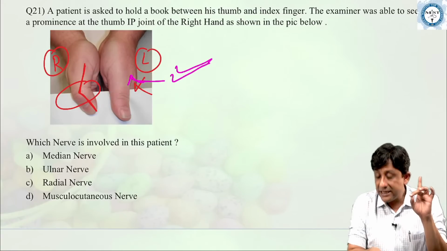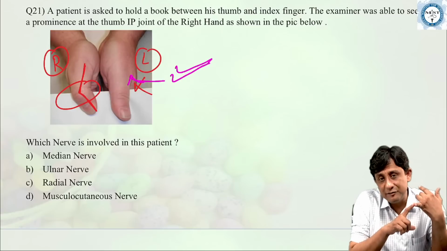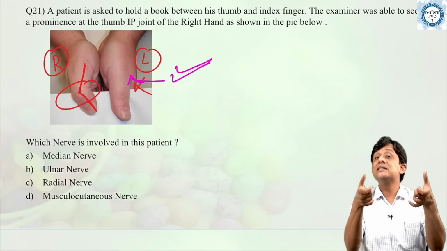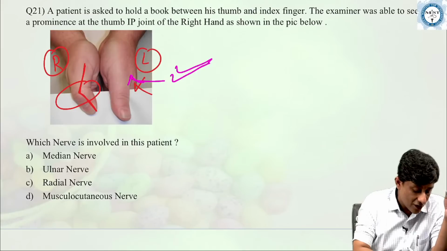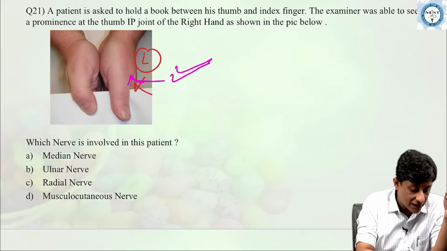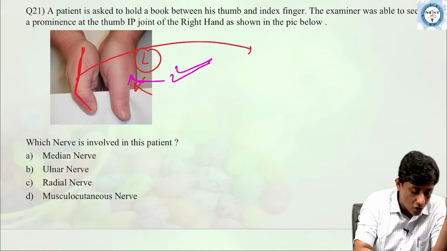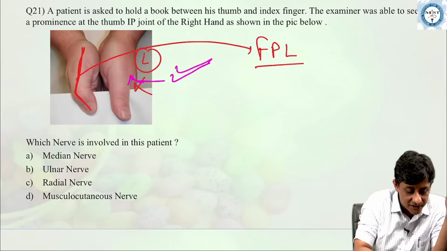Now, in case the patient has an ulnar nerve palsy, and you ask a patient to hold the book in the similar way, see what happens. Instead of adductor pollicis, which is paralyzed, patient holds the book but substitutes by the use of flexor pollicis longus.